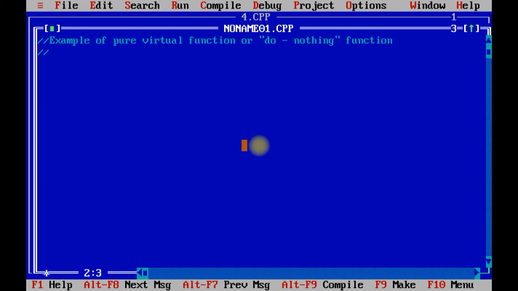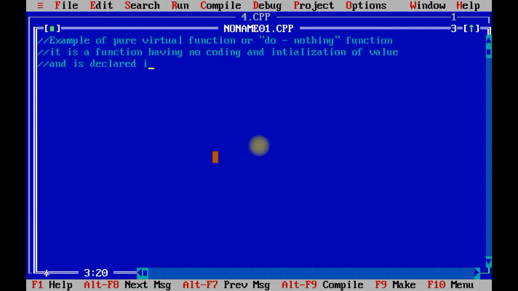Going to give the comment line over here. It is a function having no coding and initialization of value and is declared in base class.